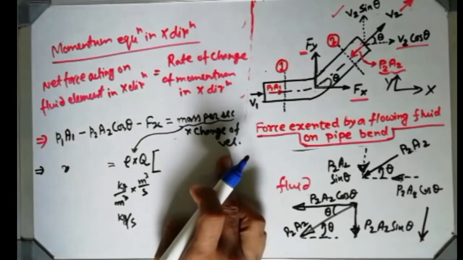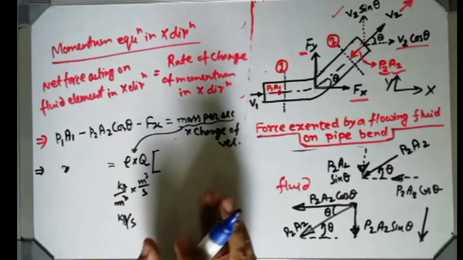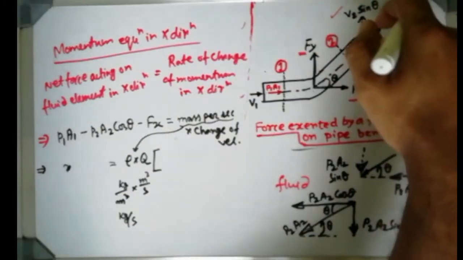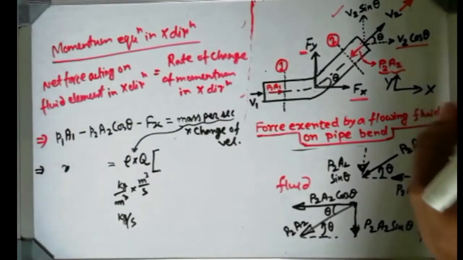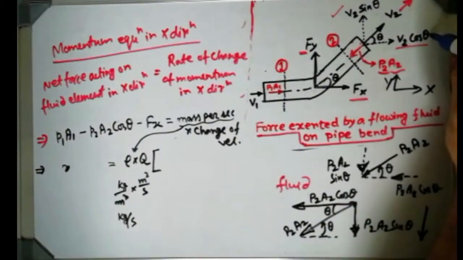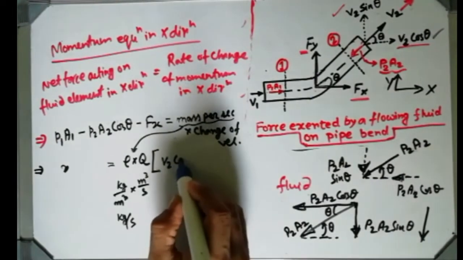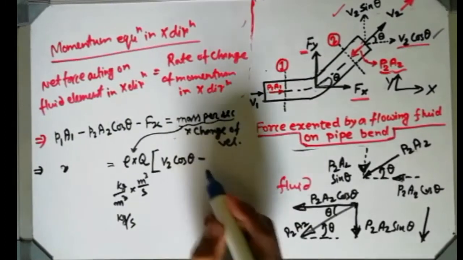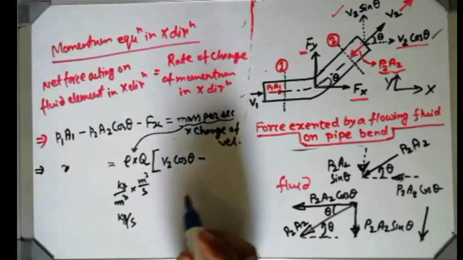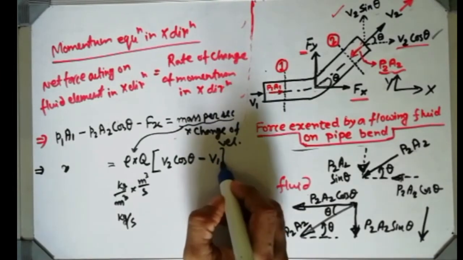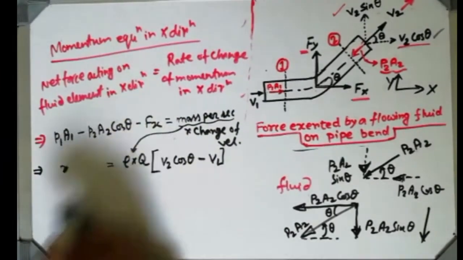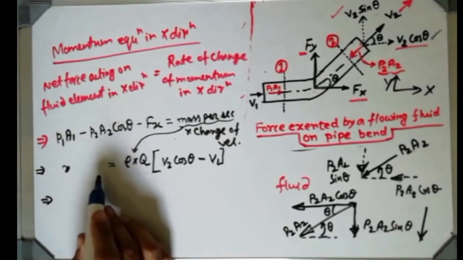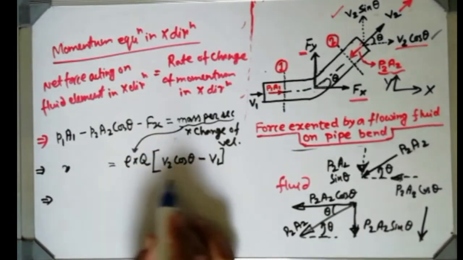So now change of velocity, always change will be considered by final minus initial. So the final velocity, that is this part in x direction, so here it should be considered as v2 cos theta, that is in x direction. So v2 cos theta will be the x component of velocity, and the initial velocity in x direction, which I have mentioned as v1, so put v1. So the final expression looks like this: P1A1 minus P2A2 cos theta minus Fx equals to this one.